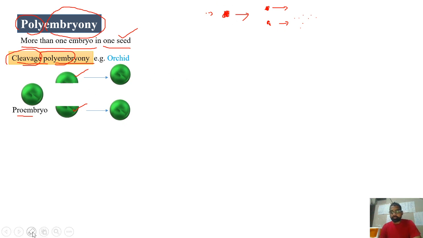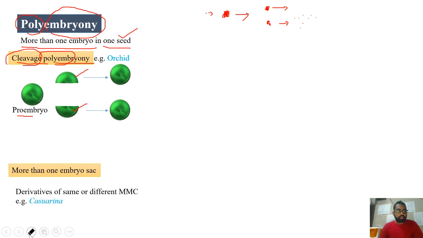Sometimes the ovule may possess more than one embryo sac. Normally there is one embryo sac, but here more than one embryo sac may be present in some cases. So if each embryo is developed from one embryo sac, now the seed may possess more than one embryo. Such kind of development can also be possible in the case of Casuarina. So more than one embryo sac is present inside the ovule.